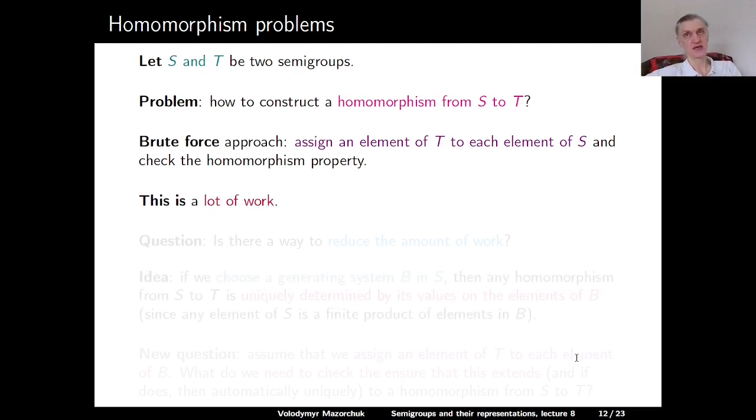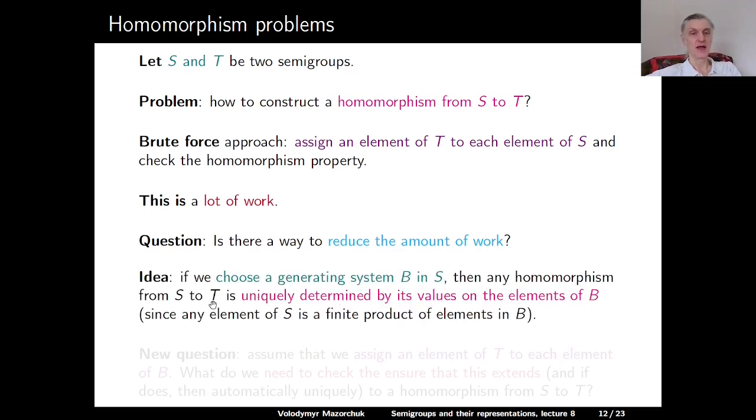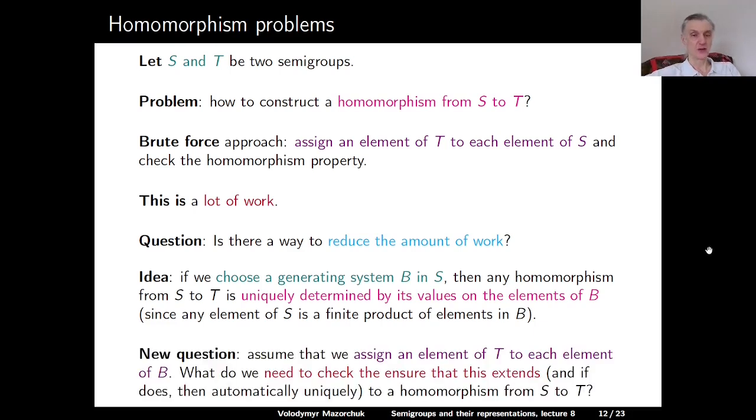So for example, if S and T are infinite semigroups, that's kind of an infinite amount of work. So a natural question could be, is there a way to reduce the amount of work which is necessary to construct a homomorphism? And here's an idea. If we choose a generating system B in S, then any homomorphism from S to T is uniquely determined by its values on the elements of B. This is because any element of S is a finite product of elements in B. So if we know the homomorphism on B, we can use the axiom for the homomorphism to derive the value on all other elements. But then we have a new question.